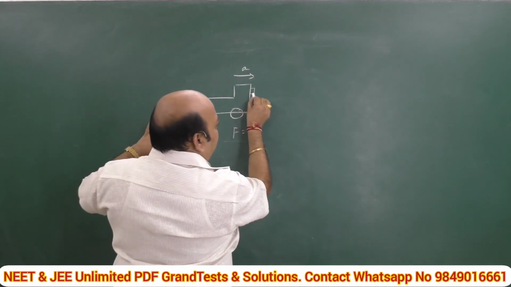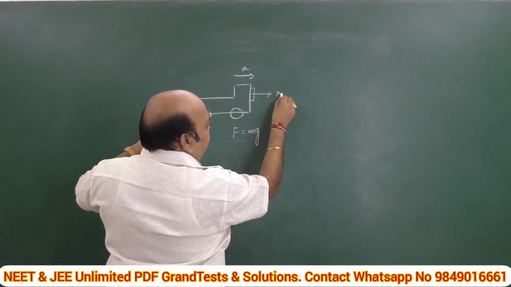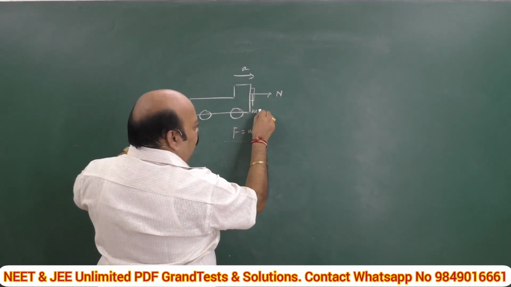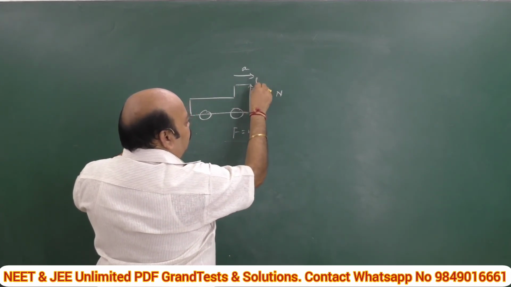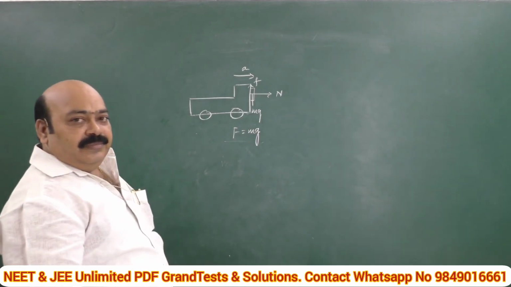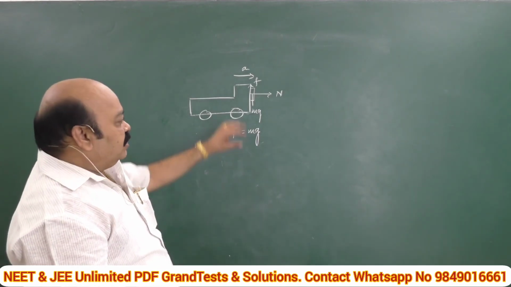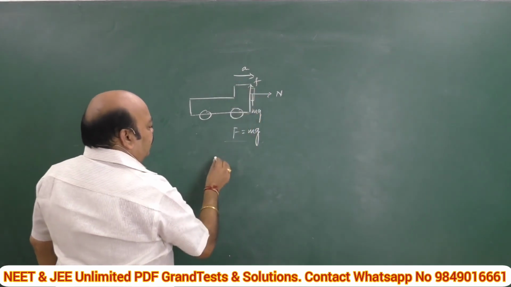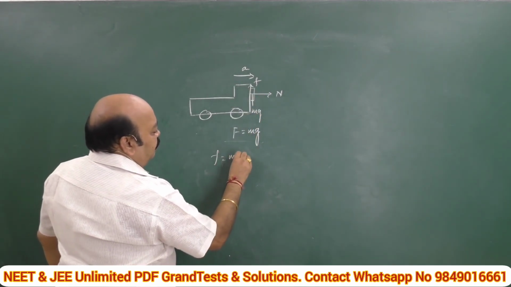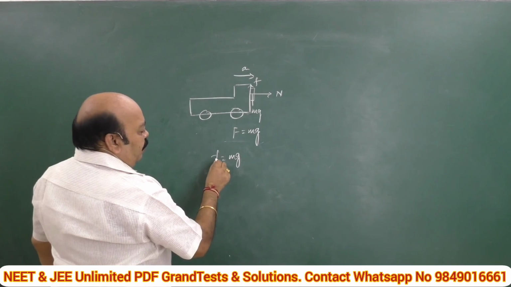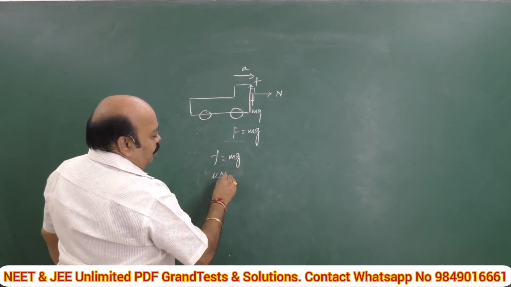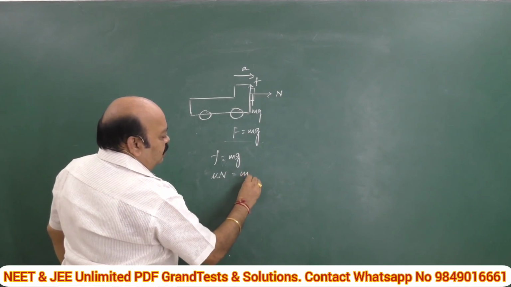This acts normally on the plank. What are the different forces? Its weight mg will act downward and the frictional force between these two will act upward. This is the condition. Now, for balancing, what do we have to write? This frictional force is equal to mg, but F is equal to mu N, and mu N is equal to mg.